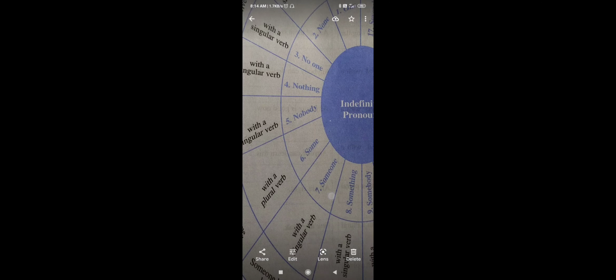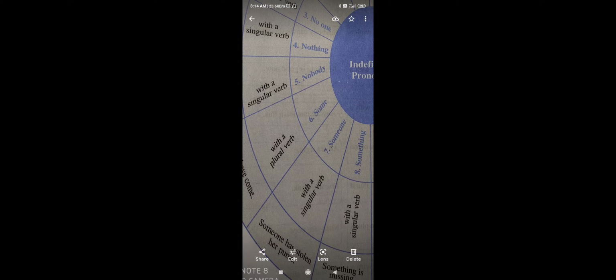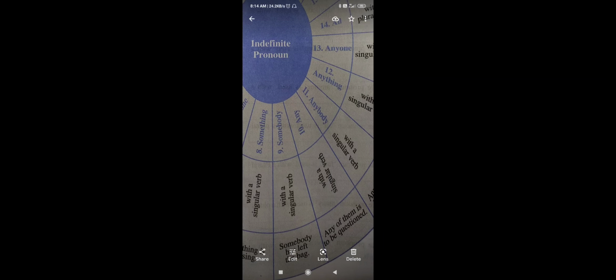Nobody, singular verb. Some is used with plural. For example, some have come, not has come, because they are more. Someone with singular. Something with singular. Somebody with singular. Any with singular.